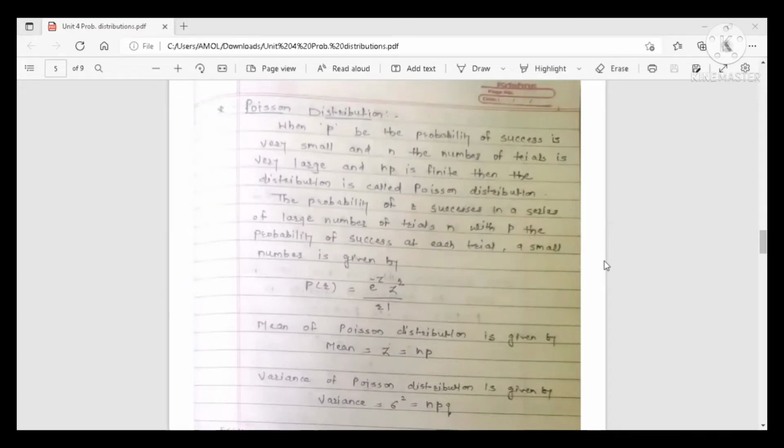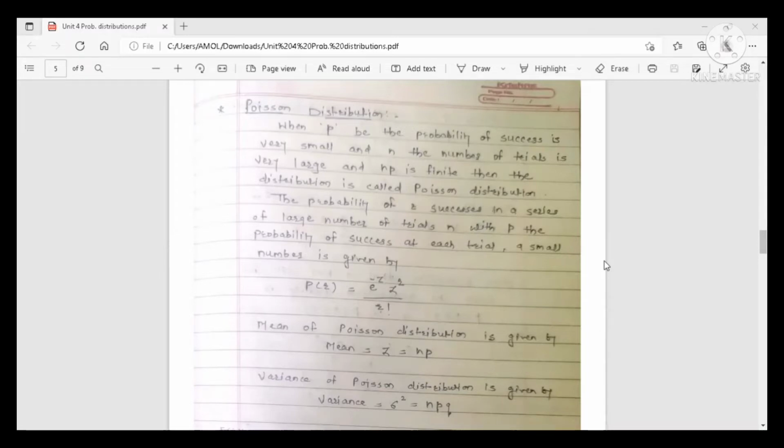Today's topic is Poisson distribution. This topic is from 4th unit, Probability and Probability Distributions. In the previous lecture, we discussed binomial distribution. Now, Poisson distribution. What is Poisson distribution?